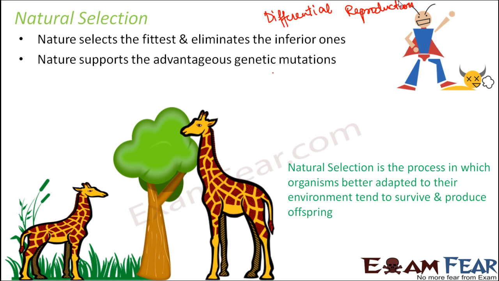So how is natural selection impacting the genetic variation in a population? Obviously, natural selection is deciding which genotypes should exist and which genotypes should fade away with time. That way, it is impacting the genetic variation in a population.